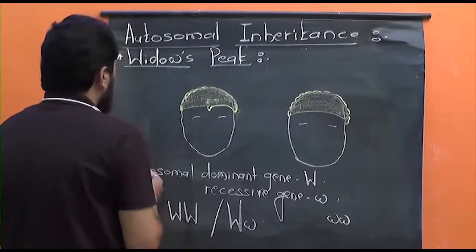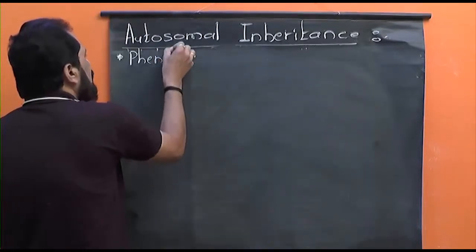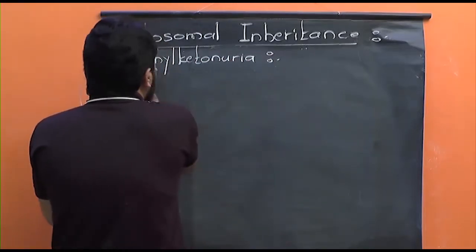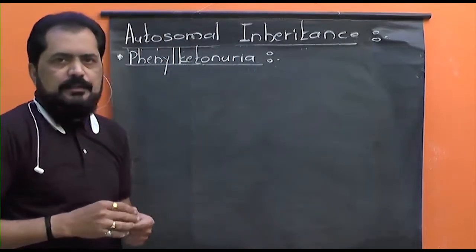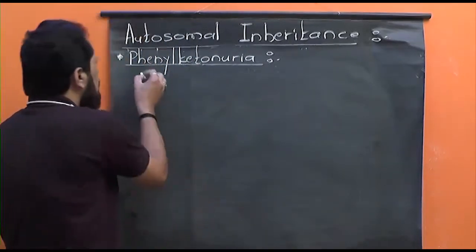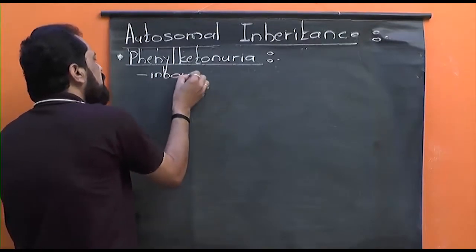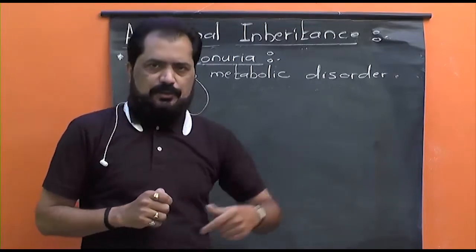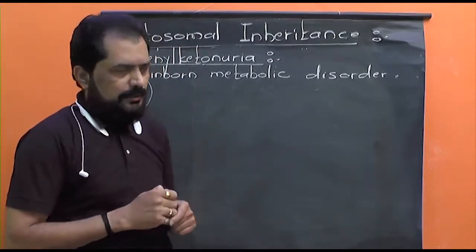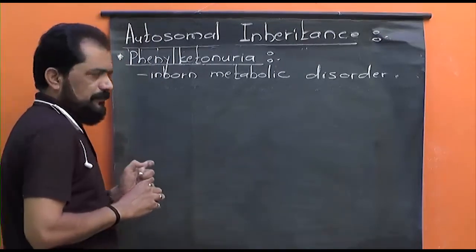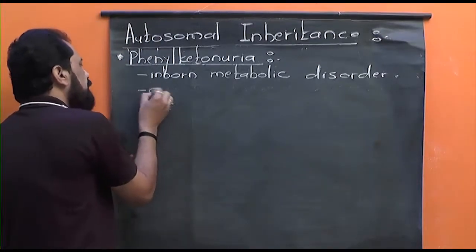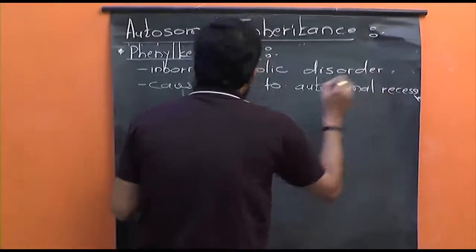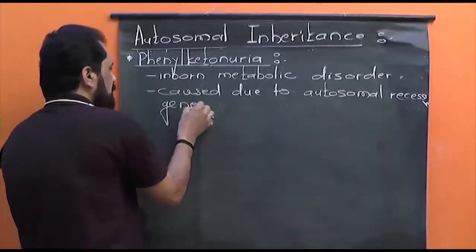Now let us talk about the second, that is phenylketonuria. Phenylketonuria is an inborn metabolic disorder. Inborn in the sense since birth, janmaza. It is a metabolic disorder, and this disorder is caused due to an autosomal recessive gene. Remember, it is an autosomal recessive gene.